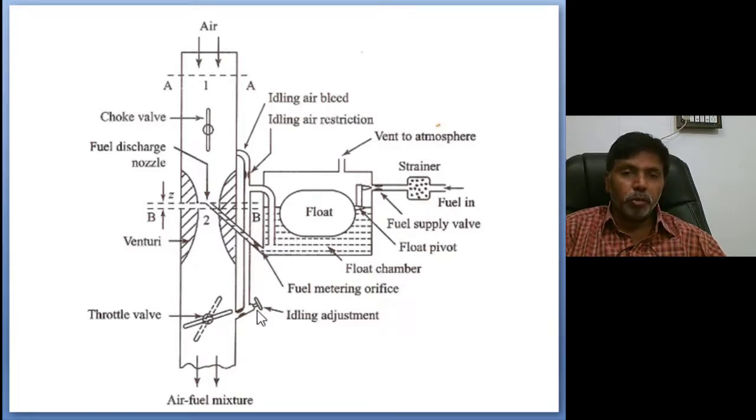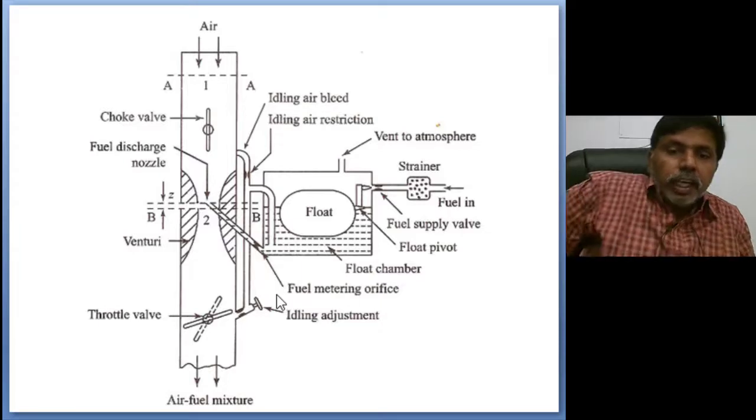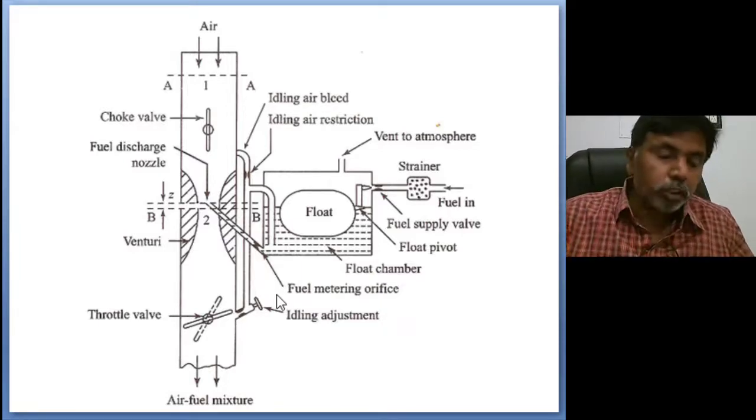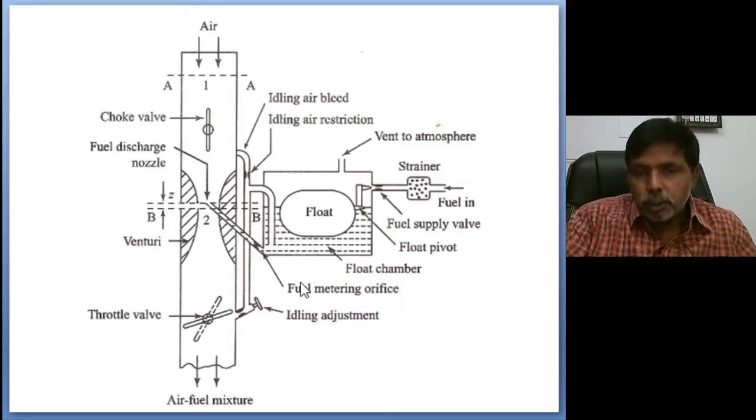They don't open the carburetor, nothing, they just adjust the idle screw. But if it is closed too much, the engine will shut down if you are not giving acceleration, though you will get the best economy. So this is a simple carburetor.